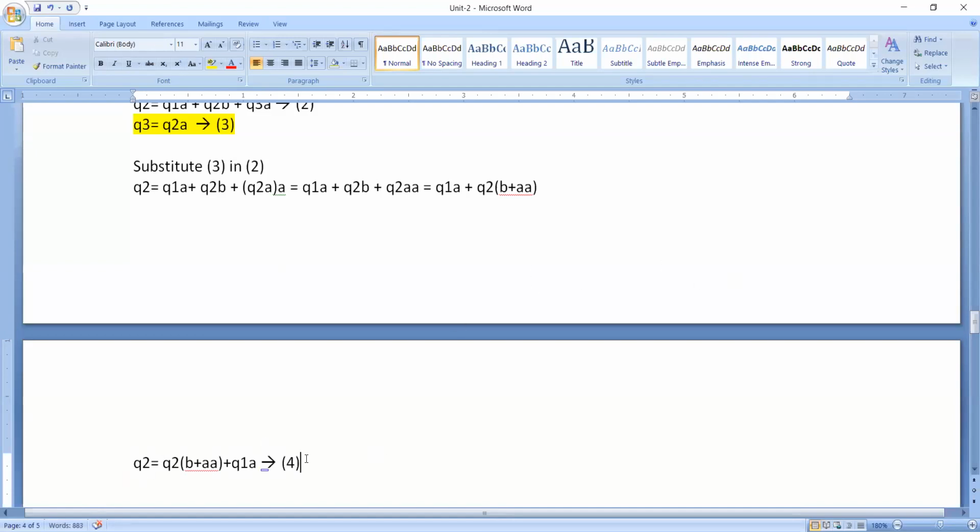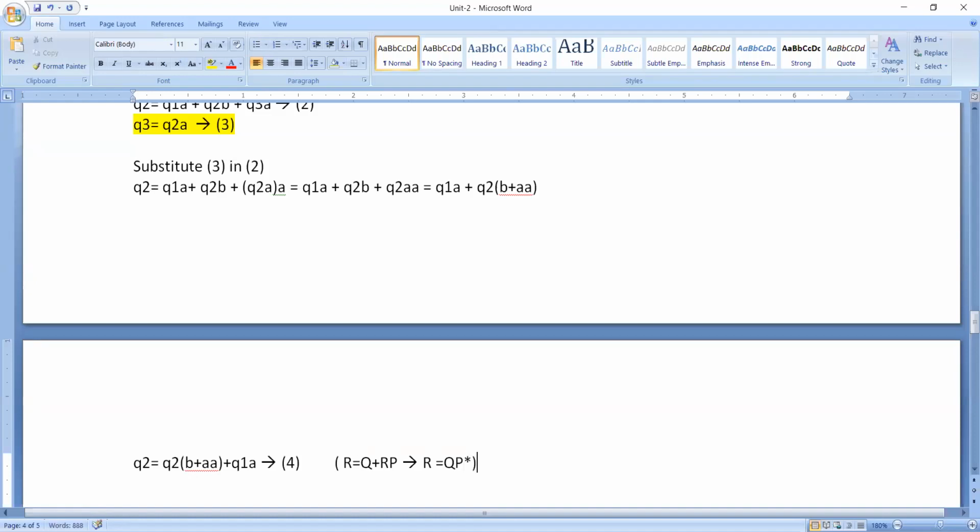Now please observe, I already told you what Arden's theorem says: you need to convert your expression into the form R is equal to Q plus RP. Once you have R is equal to Q plus RP form, then the solution will be R is equal to QP star.